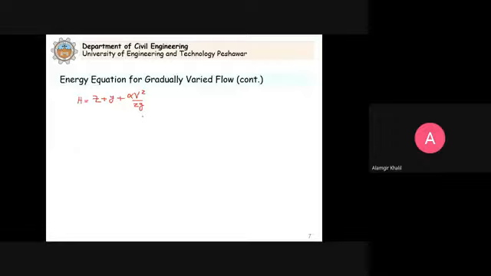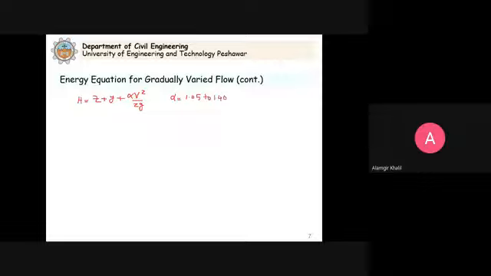Now remember this alpha, the kinetic energy factor, is higher in open channels than in pipes. You study chapter 8. It may range from 1.05 to 1.40 for open channels.